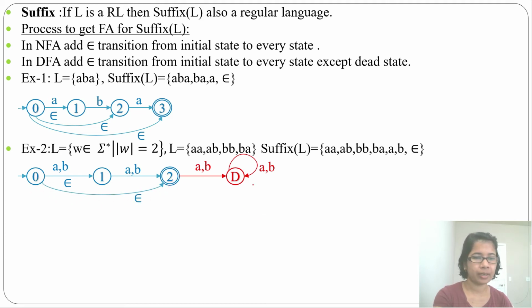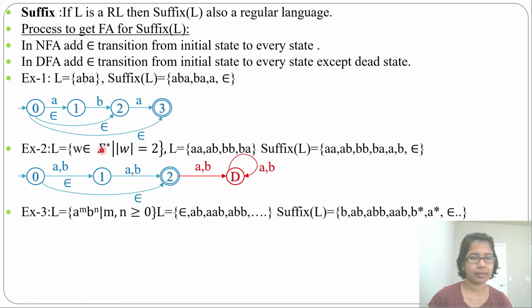Now without epsilon you can find AA, then AB, BA, BB. Now we found these 4. Then for AB, just do the epsilon transition, this epsilon transition, then A or B. So you can find these 2. Then just for epsilon, you can do this transition. We got this epsilon.